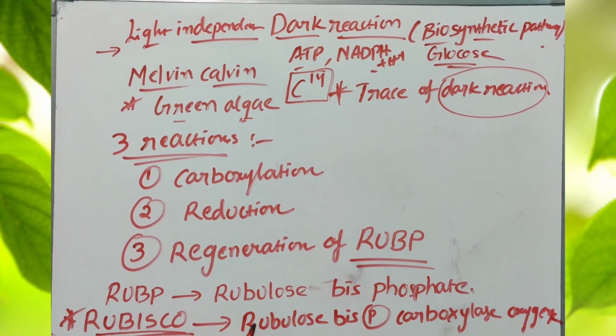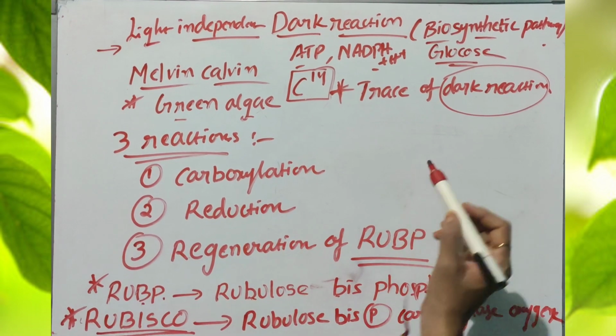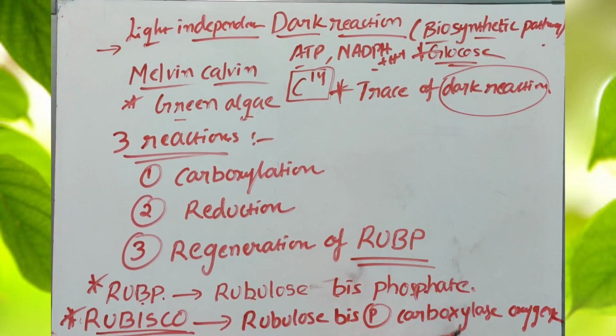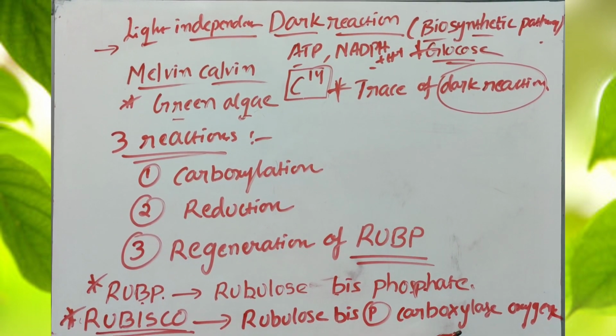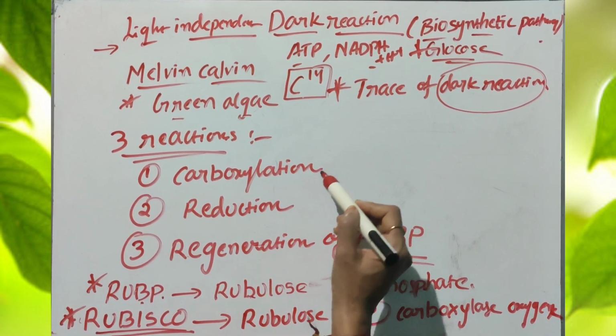RuBP, ribulose bisphosphate, is a substrate molecule present in the plant. This is a very important substrate and this is an important enzyme. These two are very important for the synthesis of the glucose molecule. So these are the main reactions observed in the dark reaction.